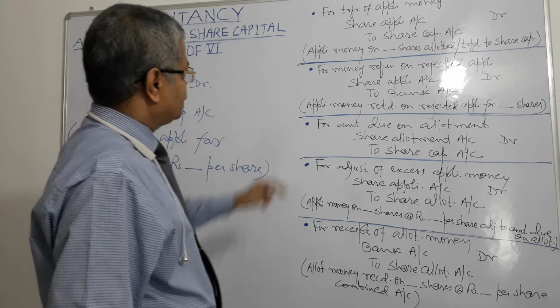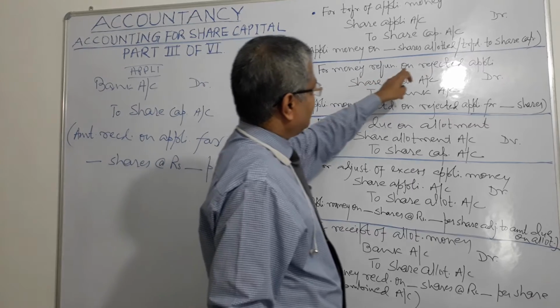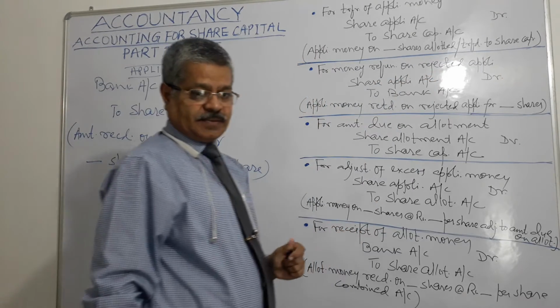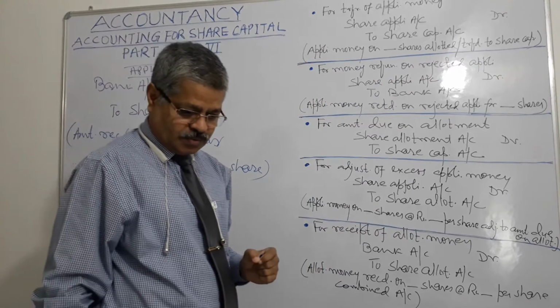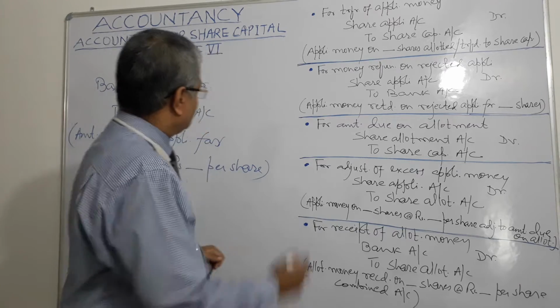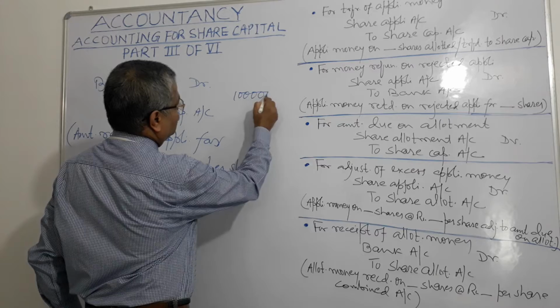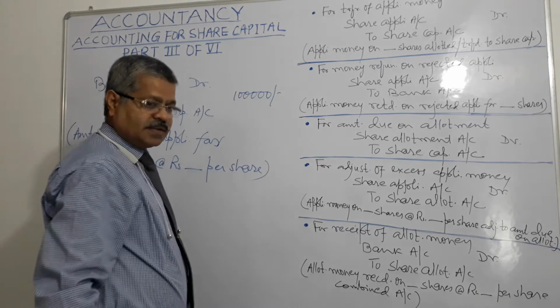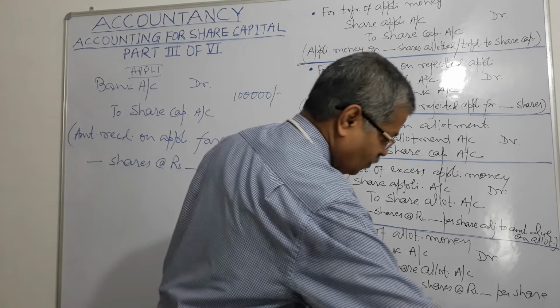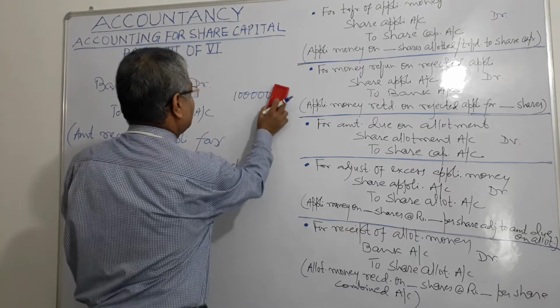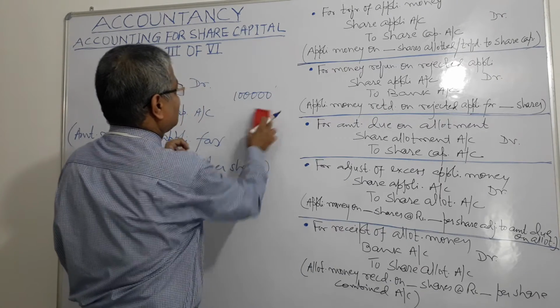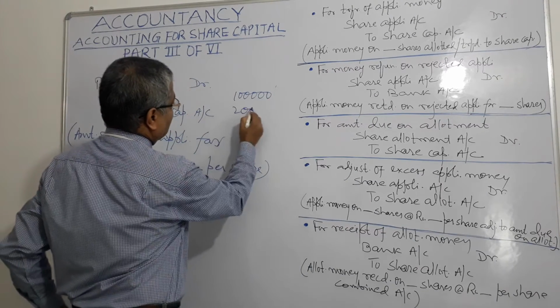Then next is for money refunded on rejected applications. Suppose the company issued 1 lakh shares, and applications have been received for 2 lakh shares.